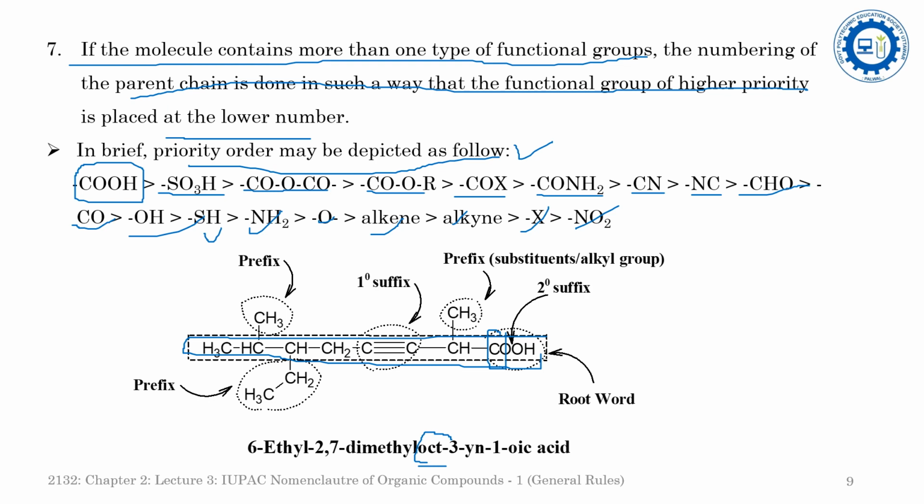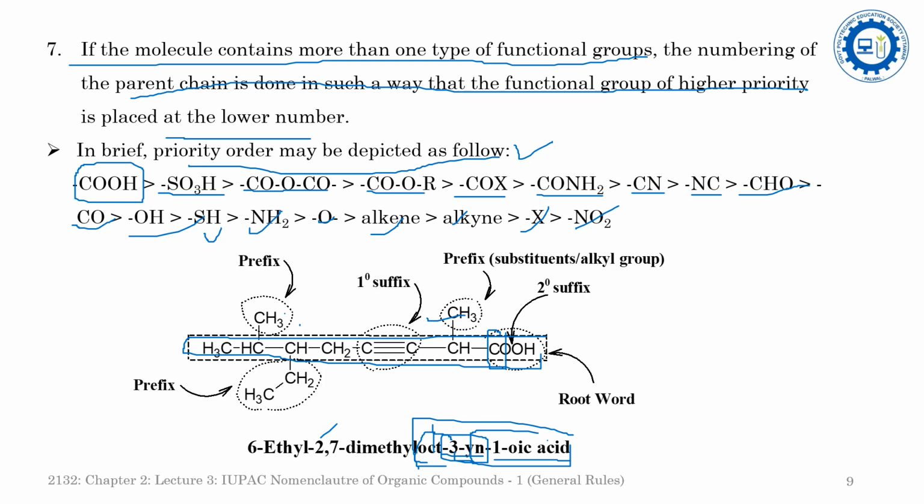At the third position there is the triple bond, and at the first position one double bond is there. So oct is the root word, 3-yne is the primary suffix, and oic acid is the secondary suffix. Now come to the prefix. There is one methyl group at the second position and one methyl group at the seventh position, that is a dimethyl, and one ethyl group at the sixth position.